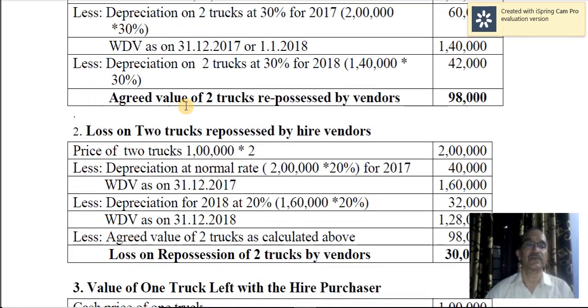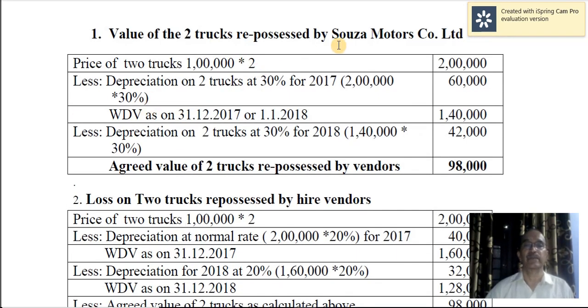Value of 2 trucks repossessed by Souza Motor Company Limited. The price of 2 trucks is 1 lakh each. 2 trucks were taken over, therefore 1 lakh into 2 is 2 lakh. Normal depreciation is 20%, but here it is being charged at 30% for revaluation, and therefore 30% on 2 lakh comes to 60,000.